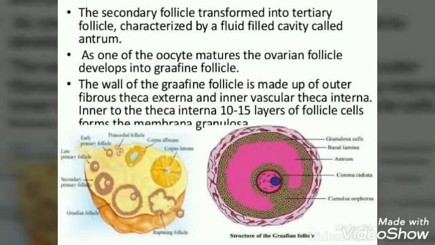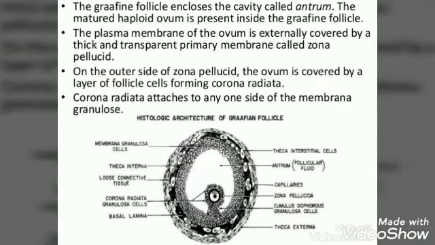The wall of the Graafian follicle is made up of the outer fibrous theca externa and the inner vascular theca interna. Inner to the theca interna, 10 to 15 layers of follicle cells are present and form the membrana granulosa. The Graafian follicle encloses the cavity called the antrum. The matured haploid ovum is present inside the Graafian follicle.